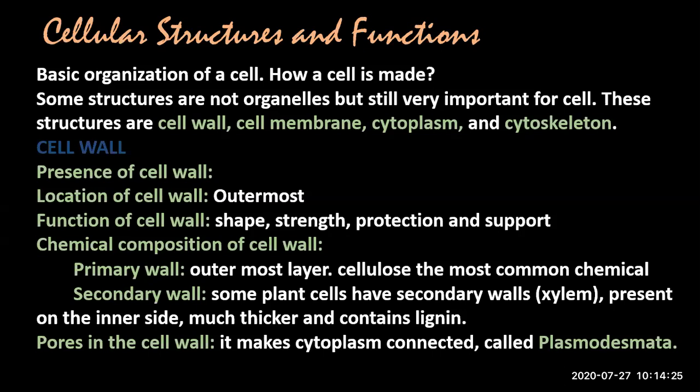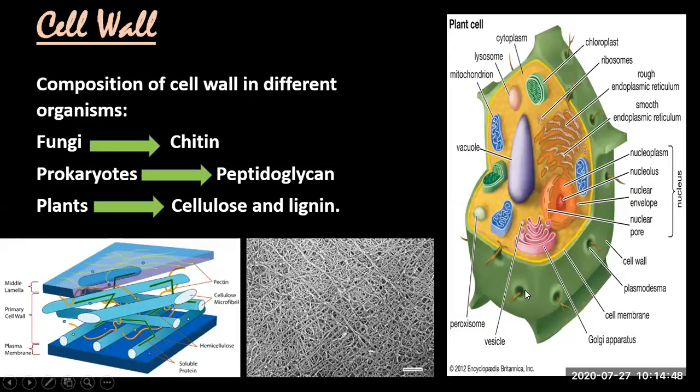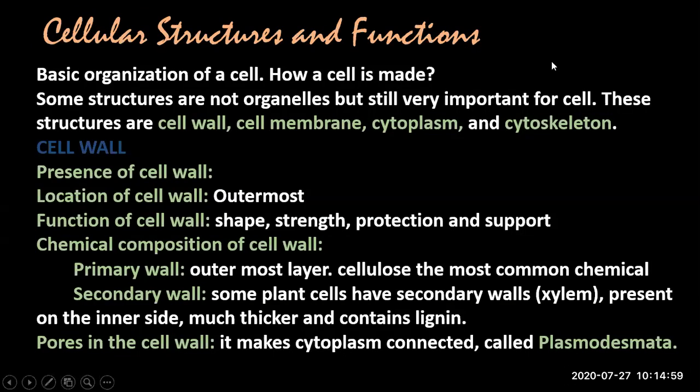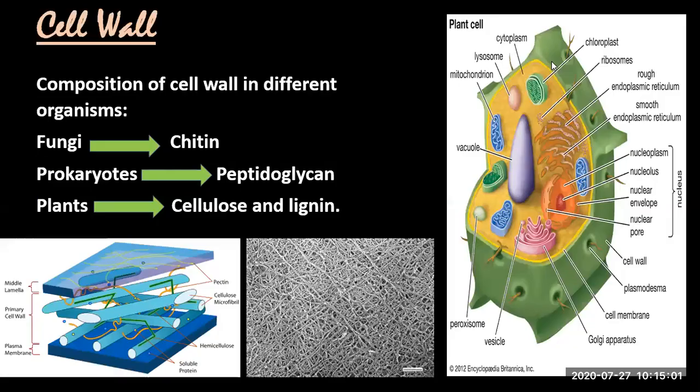Coming back to the next point, which is pores in the cell wall. I told you earlier that there are pores in the cell wall, which are called plasmodesmata. These pores are the ones which are making the cytoplasm connected with other cells. See here. These plasmodesmata are connecting the two cells or other cells together. This is, I think, all about cell wall.